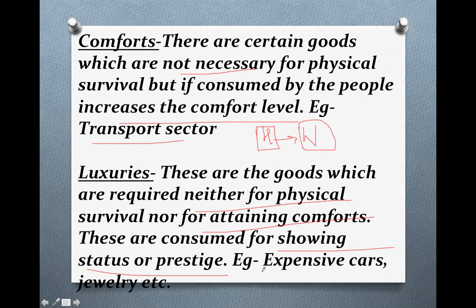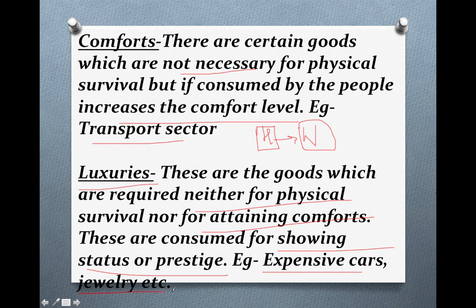For example, expensive cars. They are not necessary for physical survival, neither for increasing your comfort, because a simple, ordinary car can also provide you comfort. But if you are purchasing an expensive car, that means you are showing your status or prestige, and that will come in the category of luxurious items.